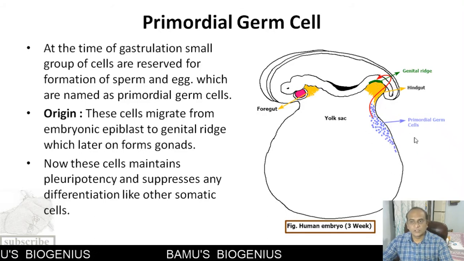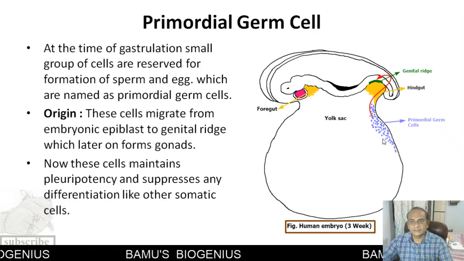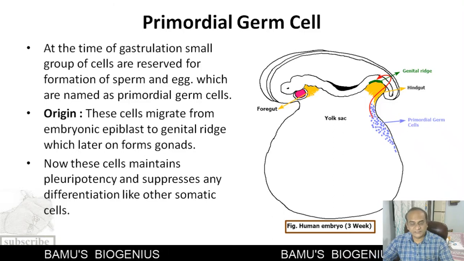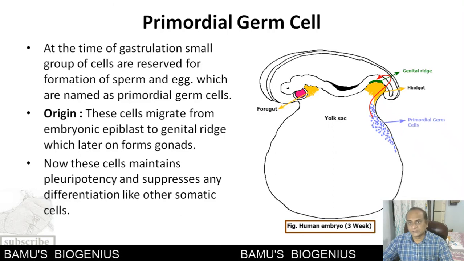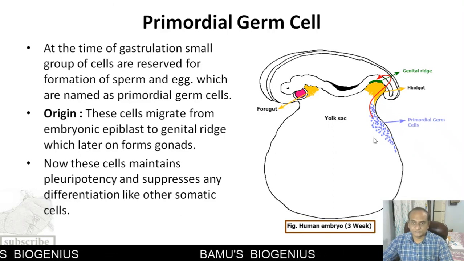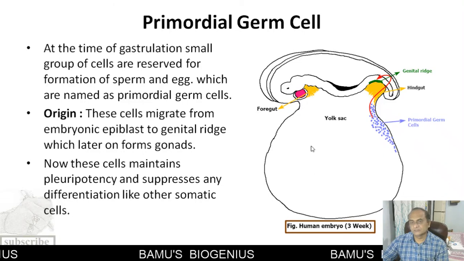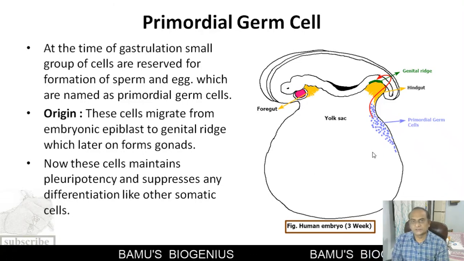So this is how these primordial germ cells originate, and they maintain their pluripotency and suppress the changes occurring in other somatic cells. So they preserve their pluripotency in the genital ridge. And all this happens during the third week of gestation.